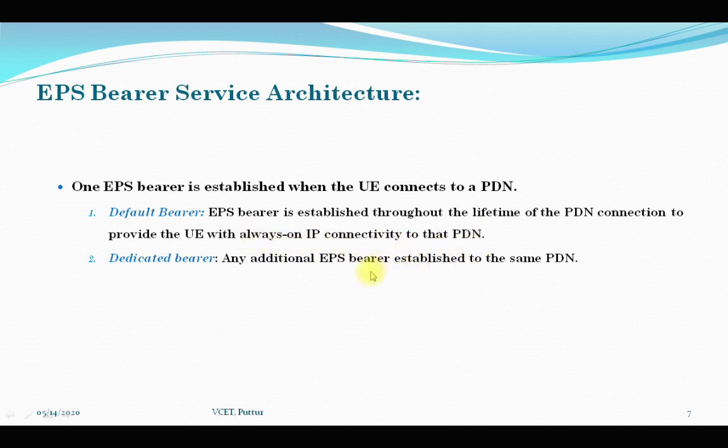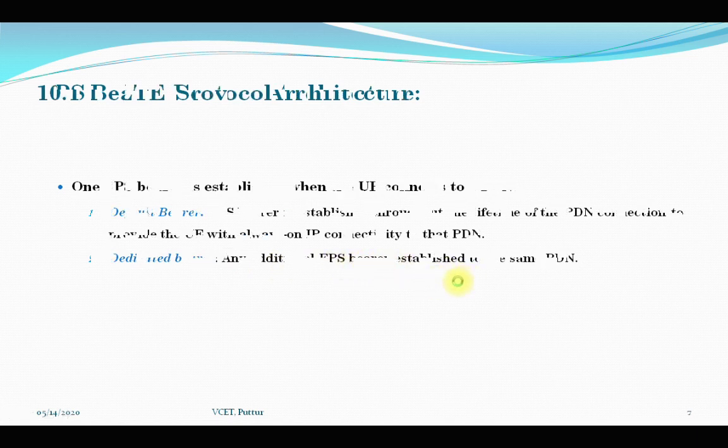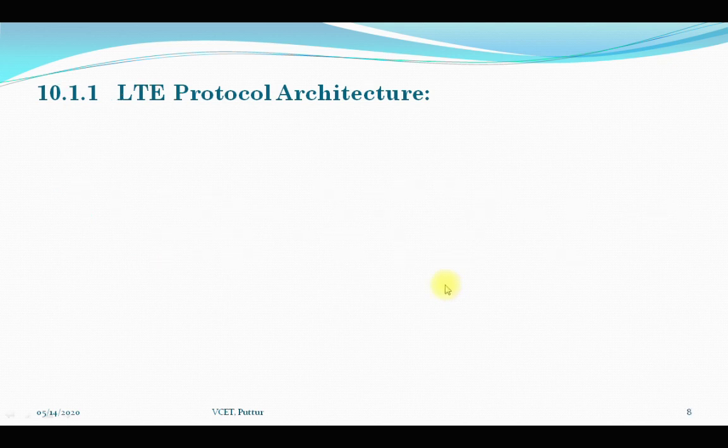There is one more called the dedicated bearer, where the core network handles the establishment and modification of the dedicated bearer, such that any additional EPS bearer is established to the same public data network or packet data network. So in the dedicated bearer, an additional EPS bearer that is established to the same PDN is referred to as dedicated bearer. The core network handles the establishment and modification of the dedicated bearer.